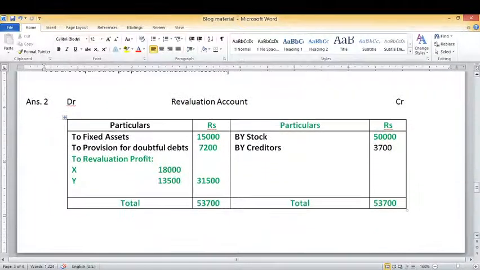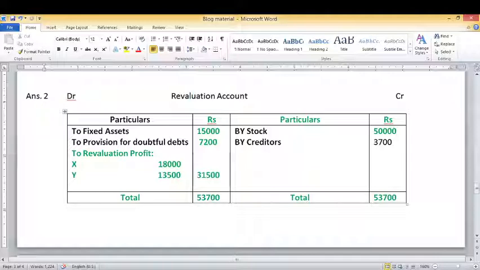So now we will close our revaluation account. You can see the credit side total is 53,700, which is more than our debit side by 31,500. It means revaluation profit has come 31,500. As you know that it is a case of reconstitution of partnership firm when a new partner is admitted in the firm.